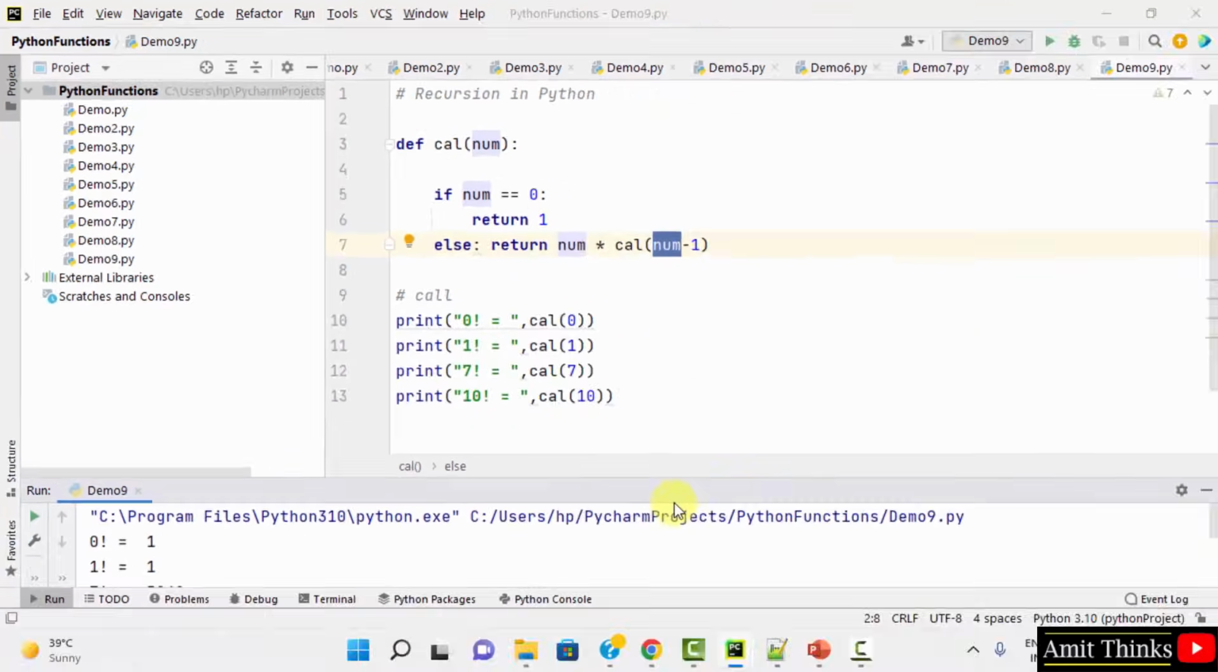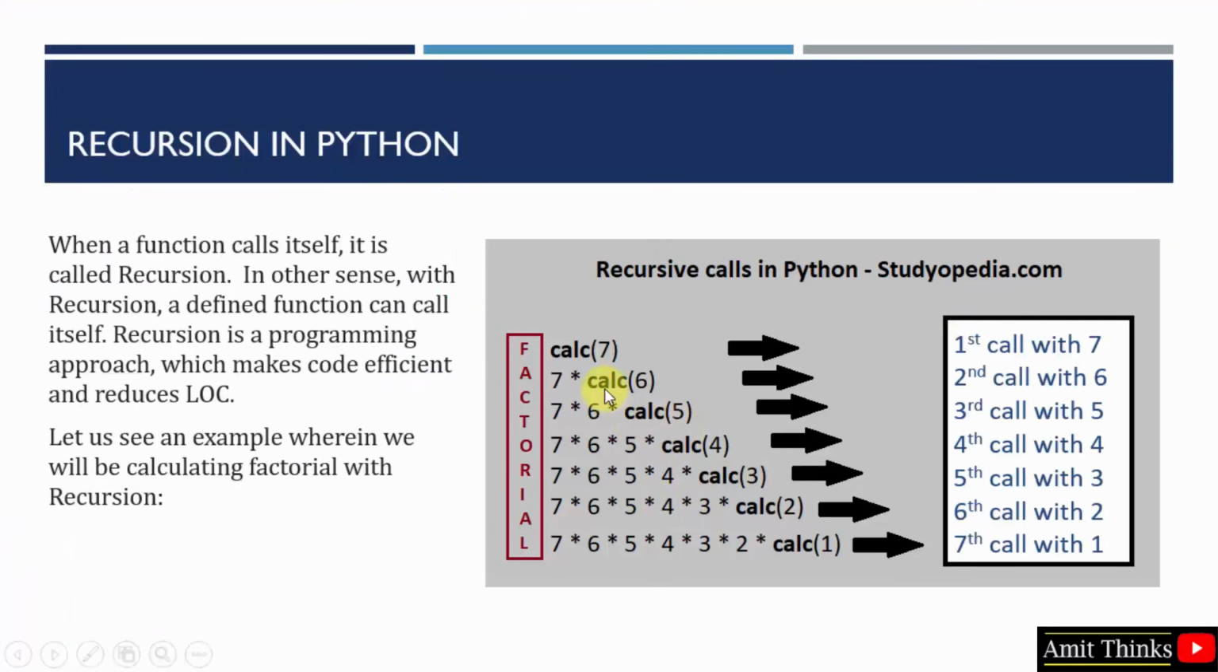Let us see. The figure suggests the same way we found. The function name is cal here, there it was calc, but the concept is same. So the first call went with 7 factorial, then it was num into calc of num minus 1, that is num was 7, 7 into calc of 7 minus 1, 6. Then it will again go to the next recursion call, the third call. Now the value of num is 6 here. So it will go inside with 6 minus 1, 5.